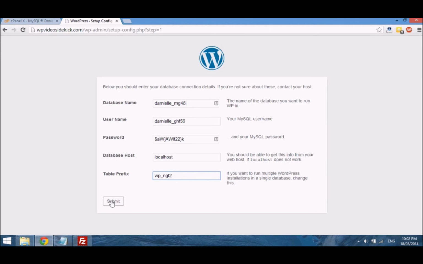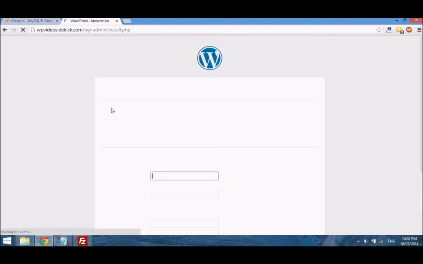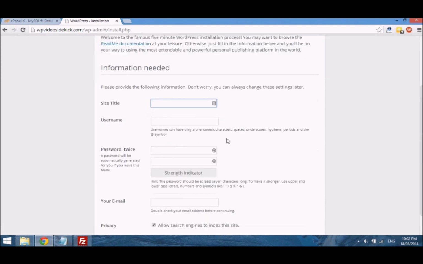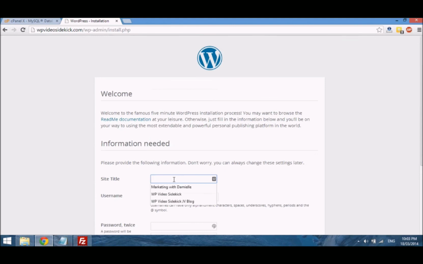So I'm just going to go ahead and select submit, and you will get this message that says, okay, you made it through this part of the installation. WordPress can now communicate with your database, and you just run the install, and then you would just have a few more customizations. Some of this will look familiar to you from when we did the installation automatically. So you name your site, WP video site, then the username.